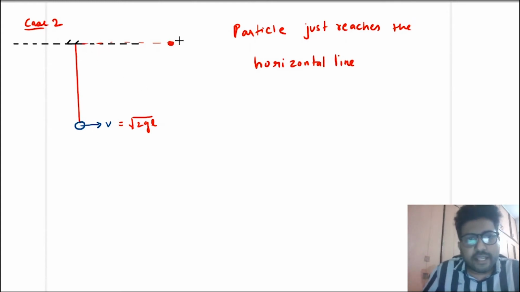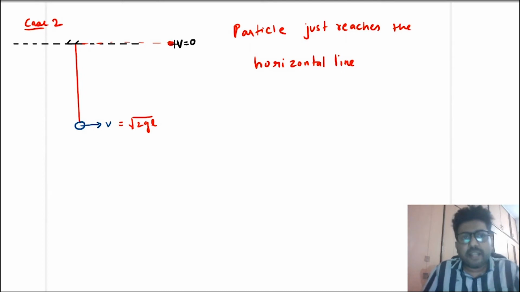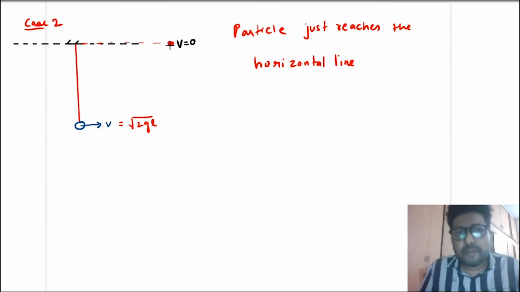So at this point the velocity becomes 0. If you give a speed of root 2 GL, at this point the speed will become 0.